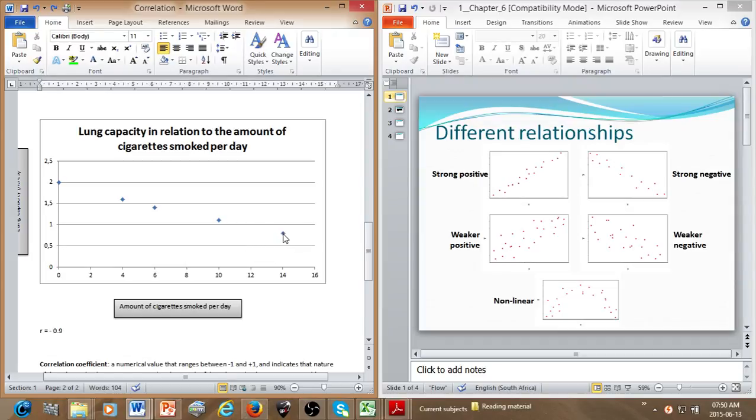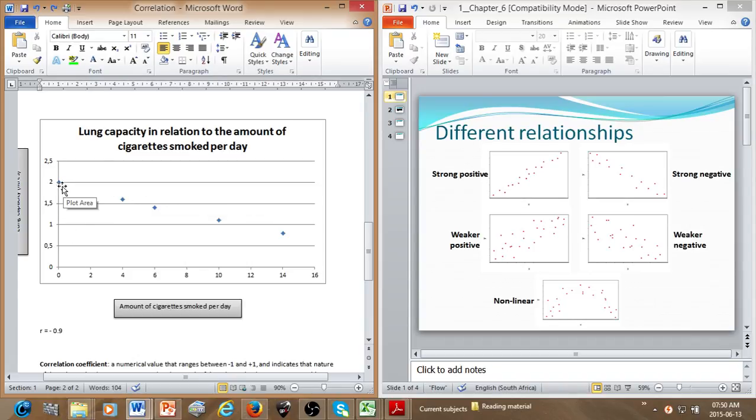We went to another individual who smokes 14 cigarettes per day, and we found his lung capacity was equal to 0.8 liters. And then, I don't know if I've mentioned this one yet, but we found a lady who smoked 4 cigarettes per day. Her lung capacity was equal to 1.6 liters.